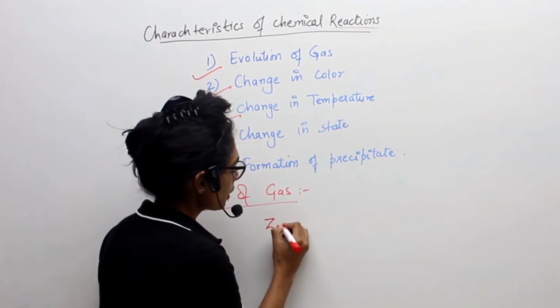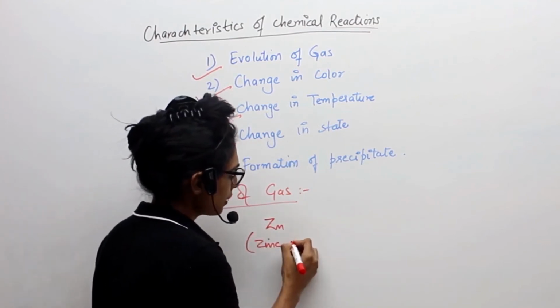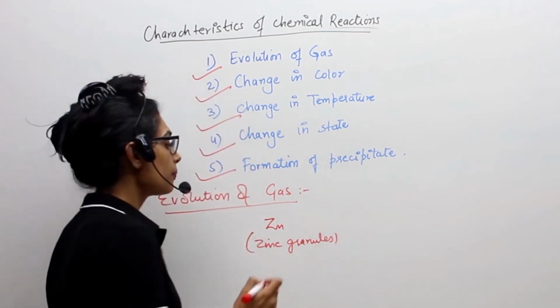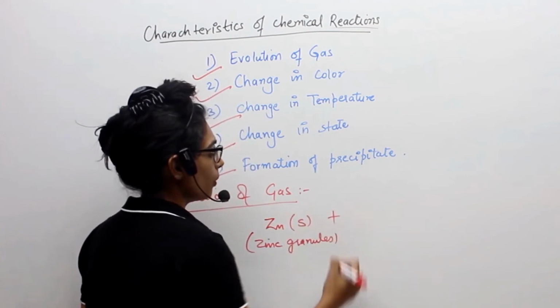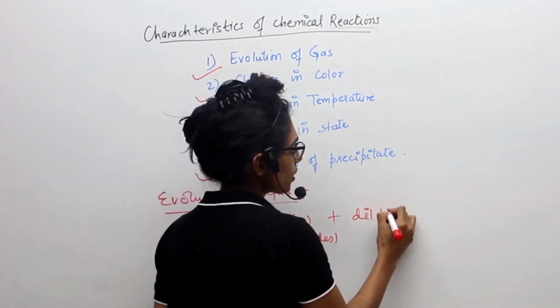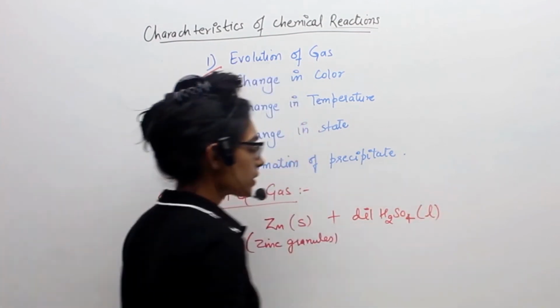Let's say I have taken zinc granules. Zinc granules can be represented by Zn. Zinc granules are nothing else but small pieces of zinc, and it will be in solid form. I'm reacting it with dilute H2SO4. As mentioned, it will be liquid in nature or aqueous in nature.